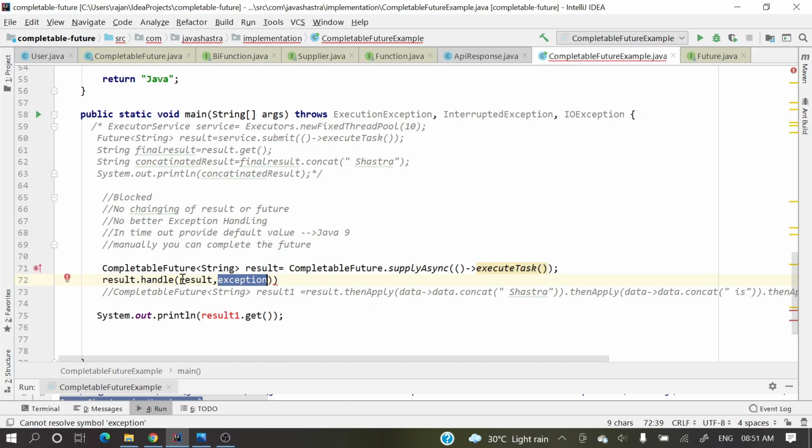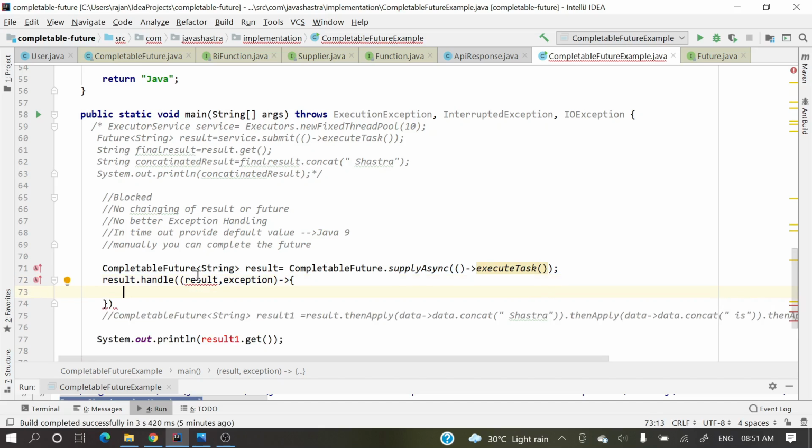Okay, handle. This is one lambda, right? So here what we'll do, result is already defined, right? I'm providing result.